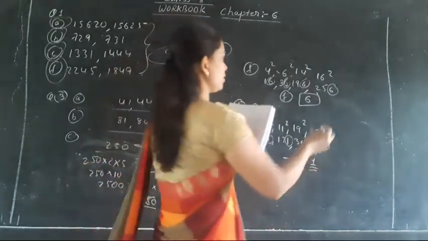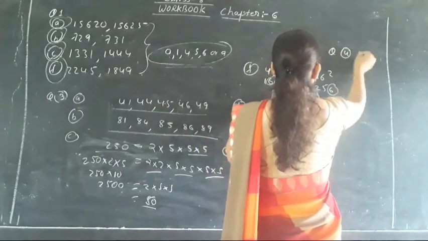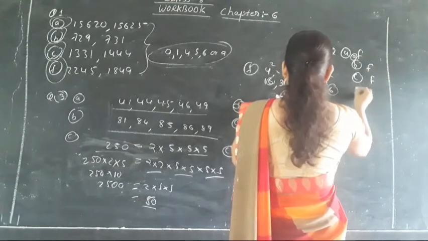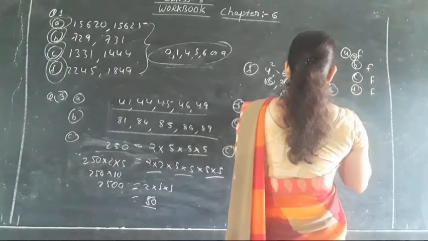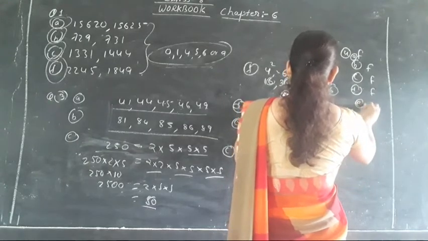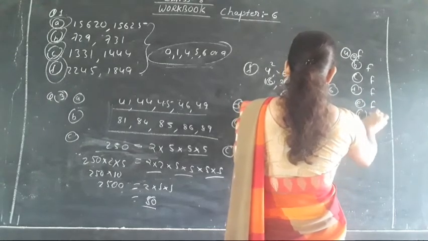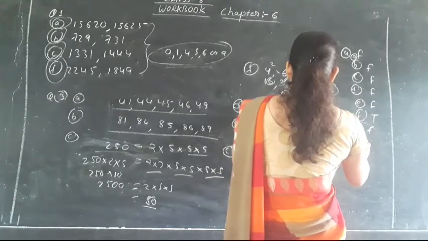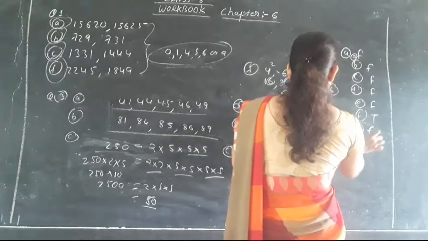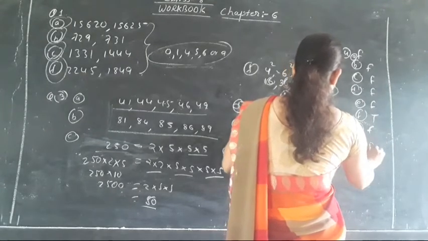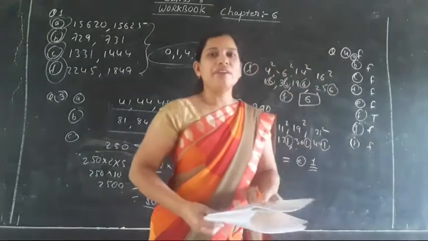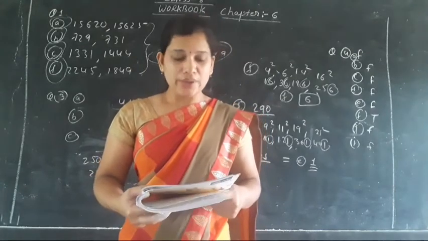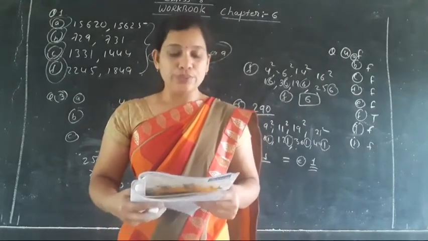So the answer will be false. Question number 4, answer is false. A, B is false. So here I had written all the answers of the true or false, because while taking each and every true false it will take more time. So I will just go through 1 or 2 of the true false.